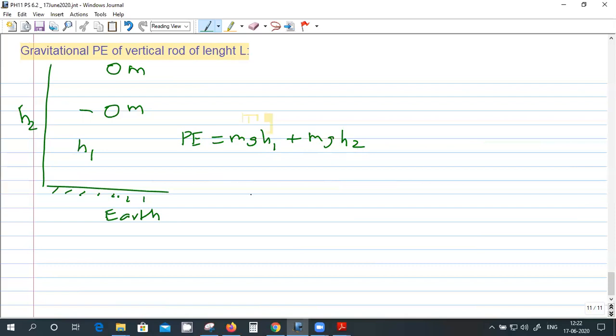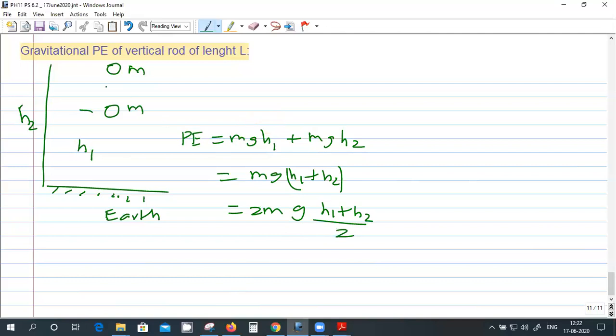So this I can write as m g (h1 plus h2), and the mass of the system is 2m. I can rewrite it like this: 2m is the mass of the system, and (h1 plus h2) by 2 is what?